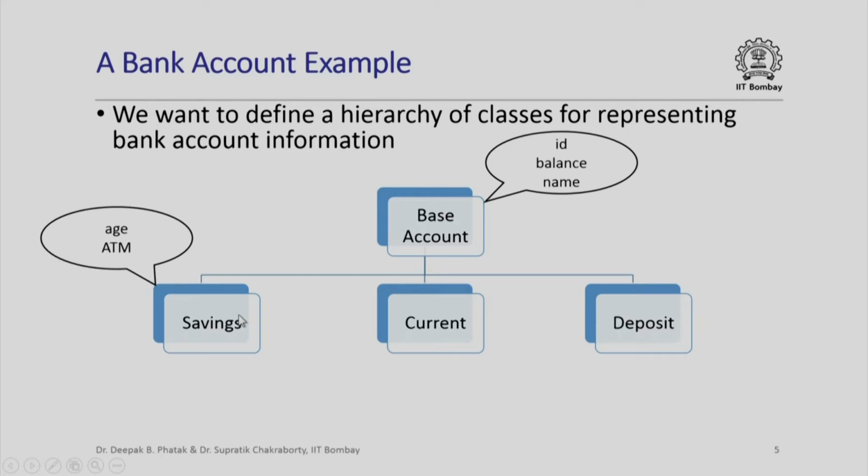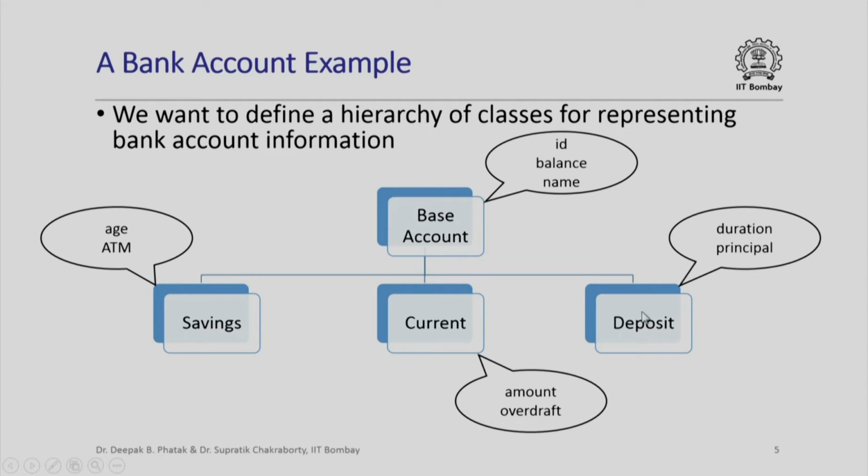In addition, a savings account may also have the age of the account holder and the ATM card number associated with the savings account. A current account may have information about what is the maximum amount that can be saved in this account and what is the overdraft amount. A deposit account could similarly have information about what is the duration of the deposit and what is the principal sum in the deposit account.